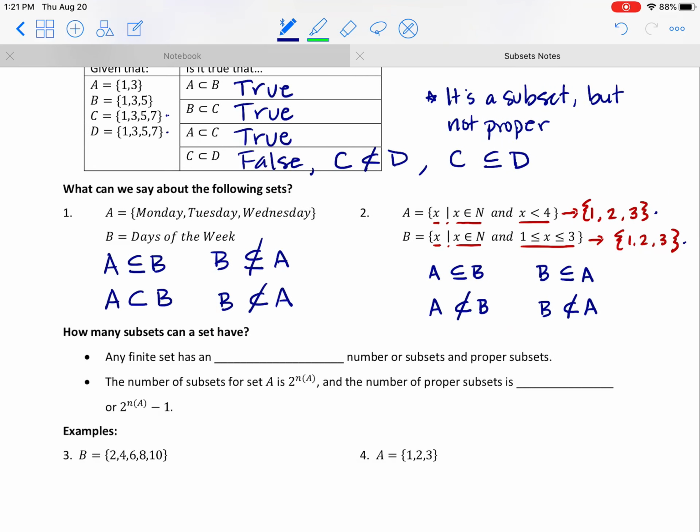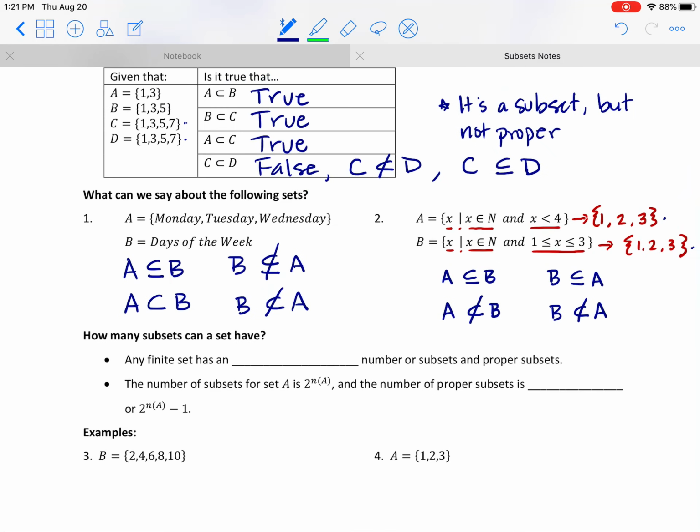Okay? Hopefully so far, so good. All right, so now we've been talking about subsets, and in the first example I showed you with Amy, Bob, Calvin, and Dean, I started creating some subsets. Now, how many subsets can we make from a specific set? There's a rule, okay? If you have a finite set, so a distinct list of numbers that has an exact countable amount, there will be an exact countable amount of subsets that can be created. So any finite set has an exact number of subsets and proper subsets.